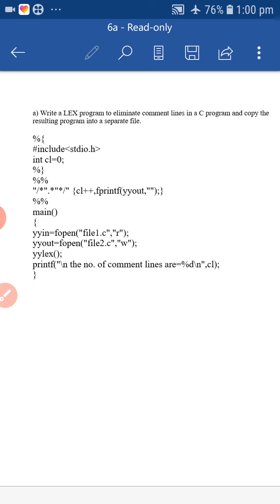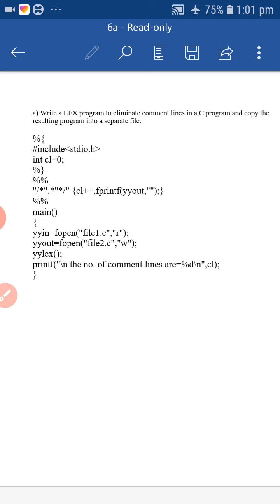yyin is nothing but the input. So first, with yyin you open your file: create file1.c in read mode. In file1.c write any code. For example, you can take int main or void main, declare int a, b, c, write any comment, then c equals a plus b, and print, write any comment line, and close the brackets.